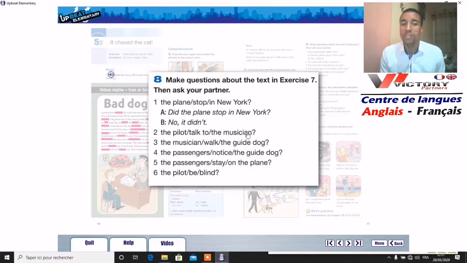Number 4, the passengers notice the guide dog. Did the passengers notice the guide dog? Yes, they did. In number 5, the passengers stay on the plane. Did the passengers stay on the plane? No, they didn't. 6, the pilot be blind.